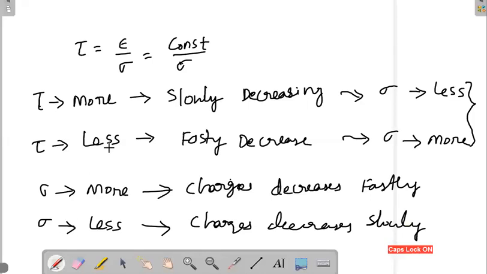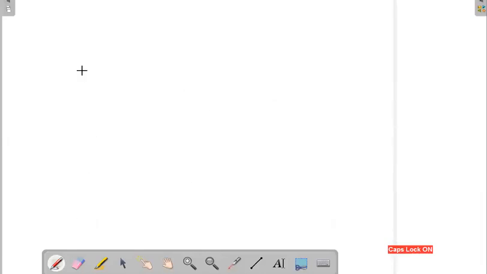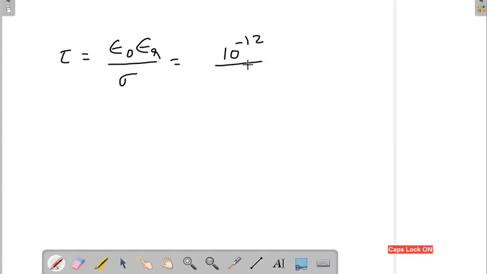So finally, tau is equal to epsilon. I can take epsilon naught if it is free space, or otherwise, if a medium is there, epsilon naught into epsilon r, then divided by conductivity. If you substitute the realistic values, this will be 8.854 into 10 power minus 12 farad per meter, and conductivity is in the order of 10 power 20. So definitely you will be getting a very small value, in seconds.